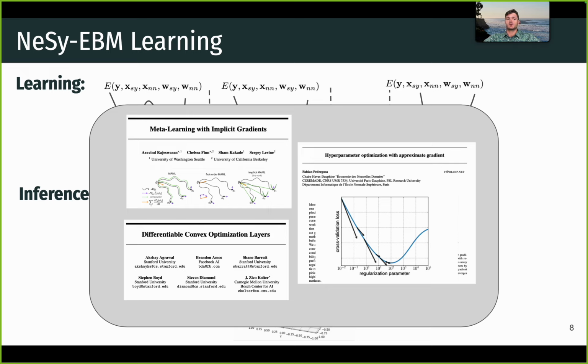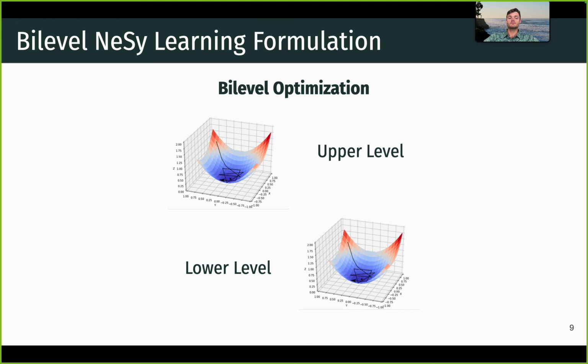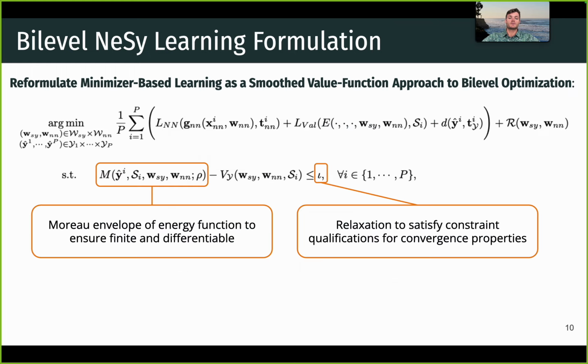And this challenge is one thing that connects NeSy to the broader machine learning community. Specifically, we see this same challenge come up in meta-learning, hyperparameter optimization, and learning with mathematical programming layers. And in this work, we pose the problem of NeSy EBM learning as bilevel optimization. Intuitively, the upper level objective is a learning loss that encourages predictions to be close to the training data, while the lower level objective is NeSy EBM inference or reasoning.